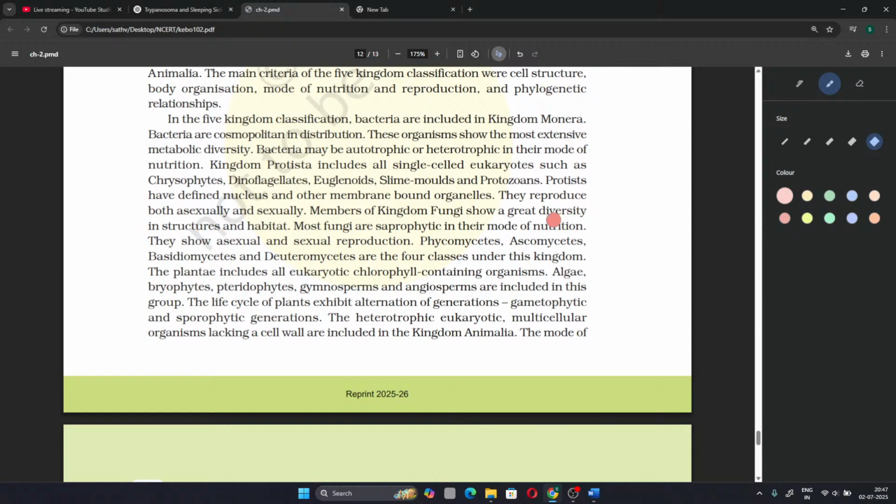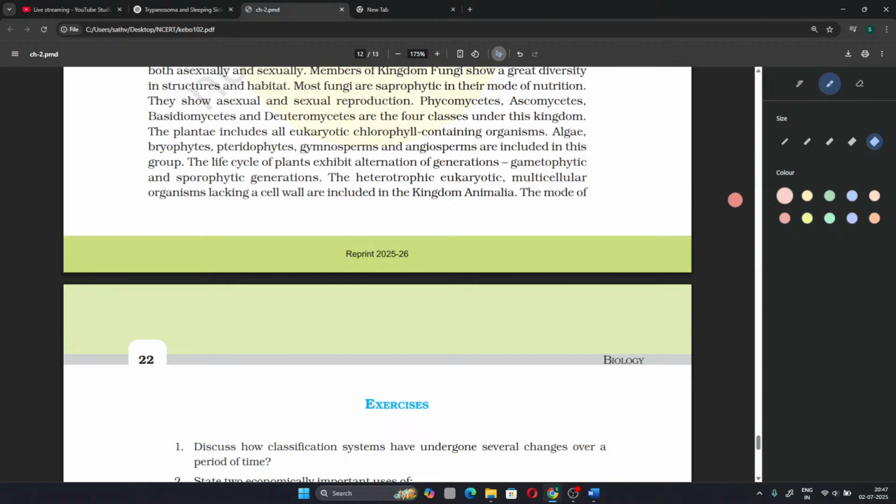Members of kingdom Fungi show a great diversity in structure and habitat. Most fungi are saprophytic in their mode of nutrition. They show asexual and sexual reproduction. Phycomycetes, Ascomycetes, Basidiomycetes, and Deuteromycetes are the four classes under this kingdom. The Plantae includes all eukaryotic chlorophyll-containing organisms. Algae, bryophytes, pteridophytes, gymnosperms, and angiosperms are included in this group. The life cycle of plants exhibits alternation of generations, gametophytic and sporophytic generations. The heterotrophic eukaryotic multicellular organisms lacking a cell wall are included in the kingdom Animalia.